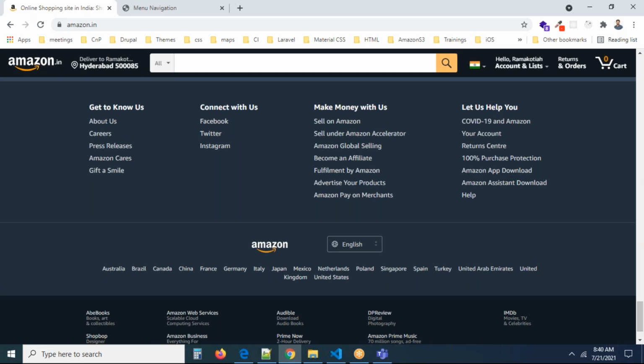You can see "Get to know us" and "About us"; all of these are menu items. This is a vertical menu, yes or no, right? So it is vertically aligned, and at the top of the page it is horizontally aligned. The choice of menu depends completely on your requirement.